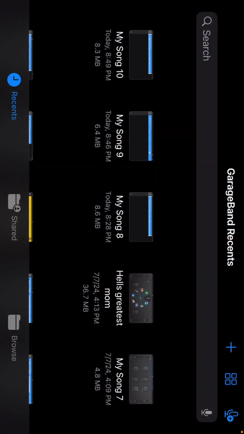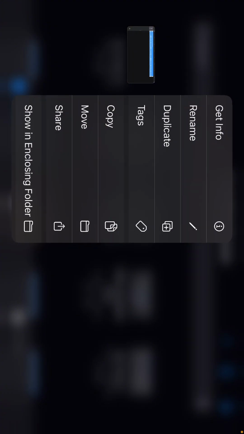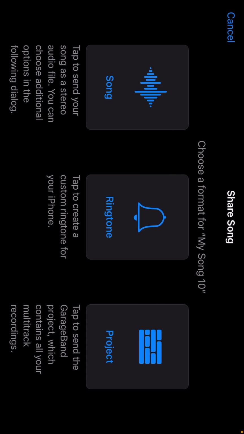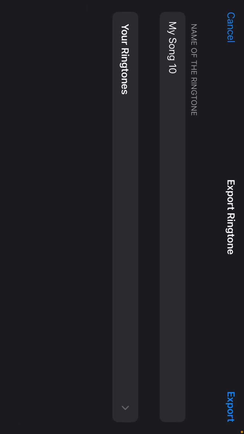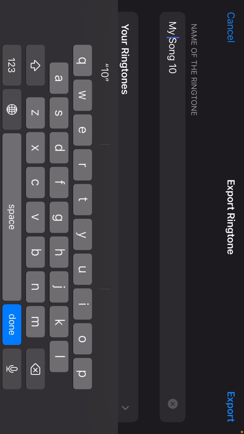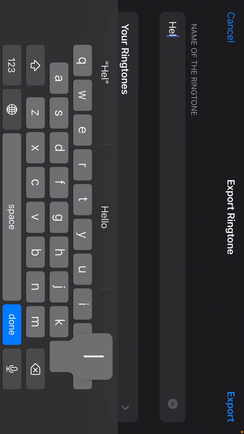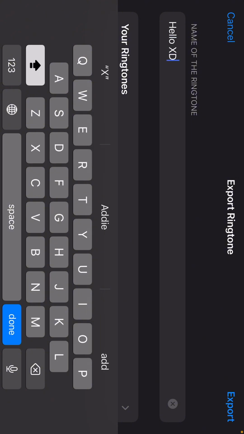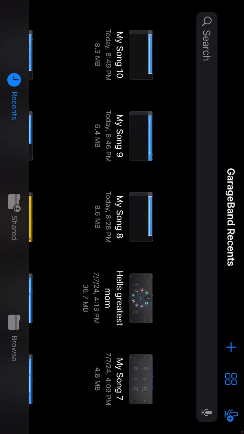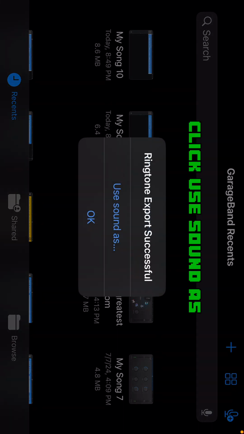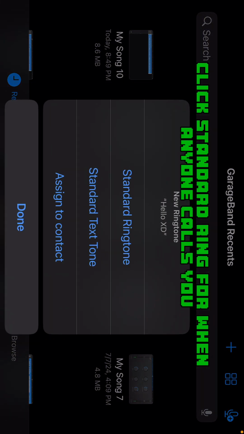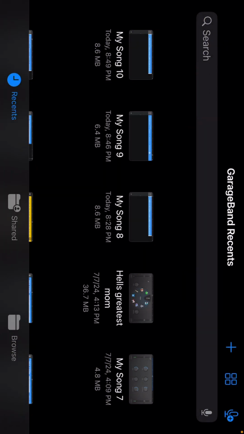Go back and hold down on your song. Once this pops up, click share. Then ringtone. Name it if you want to. Click use sound as. Click standard ring for when anyone calls you.